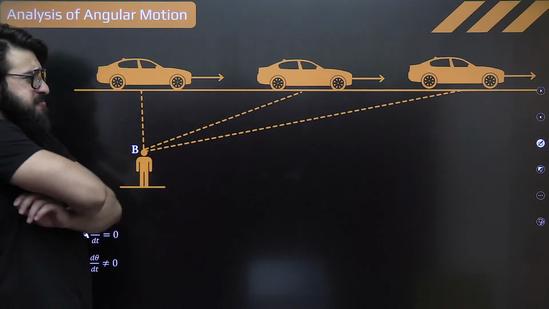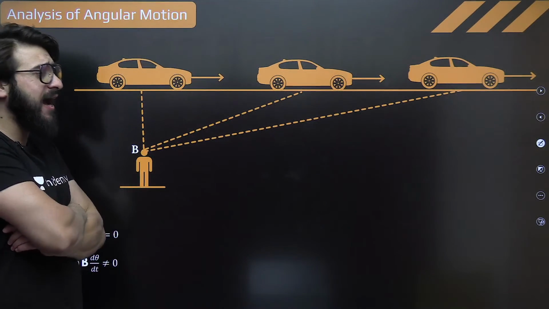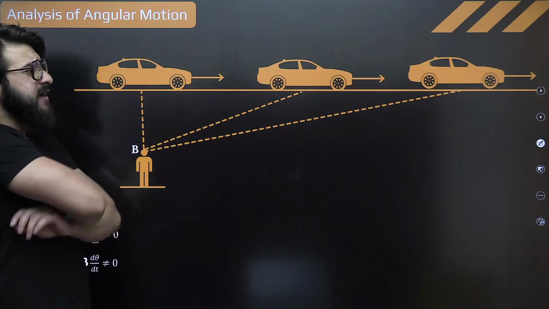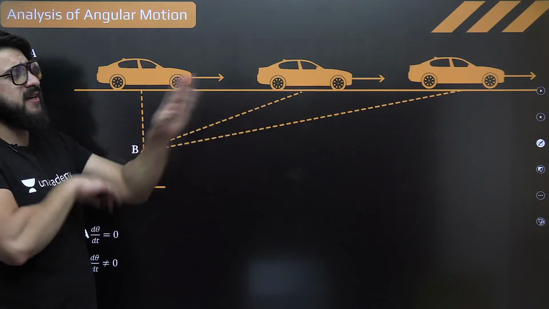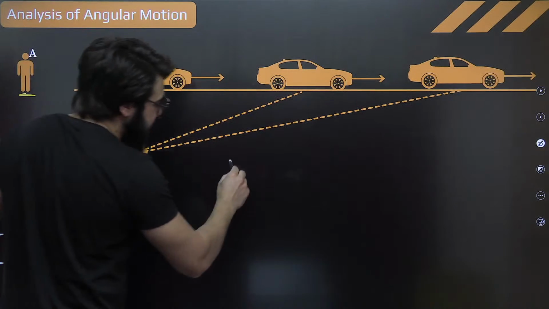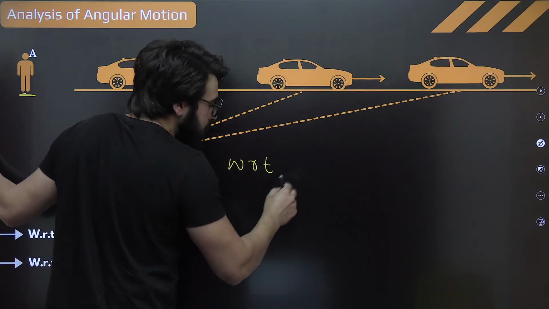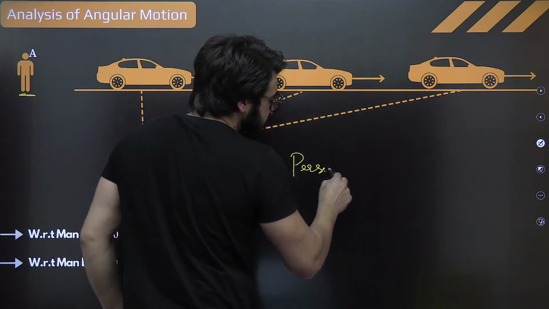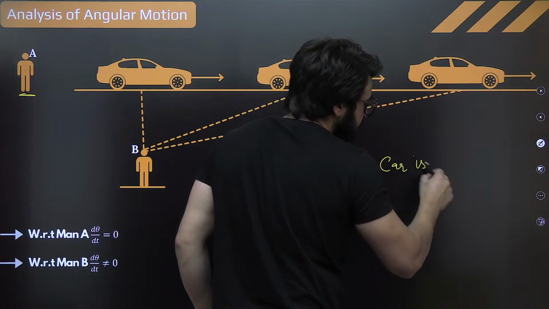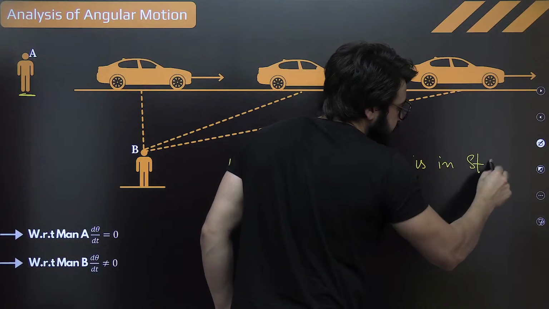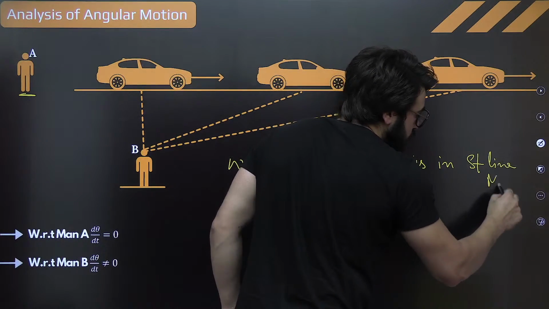So clearly, with respect to this person, if he has to keep his eye on that particular car, this car is moving in a straight line motion. So I can say over here, with respect to person A, car is in straight line motion. Okay?